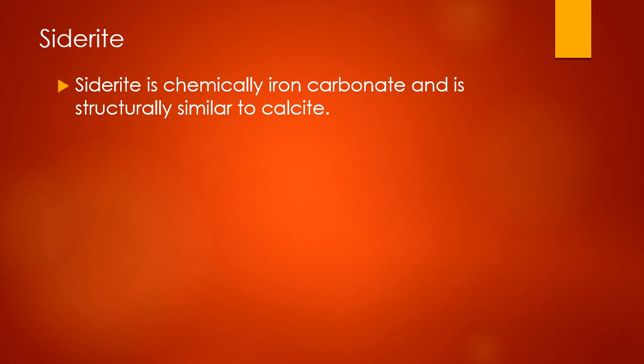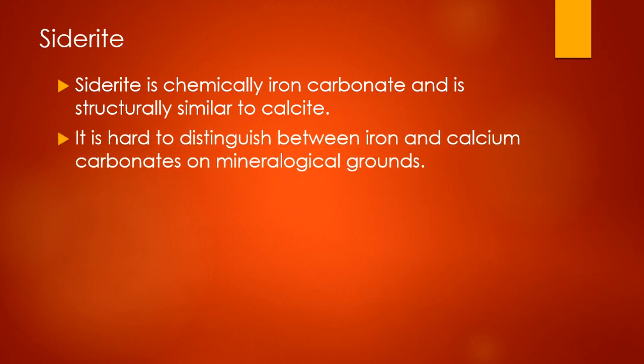Then the other carbonate is siderite. Siderite is chemically iron carbonate and is structurally similar to calcite. It is hard to distinguish between iron and calcium carbonates on mineralogical grounds in the field, since they are similar in reaction and even appearance.